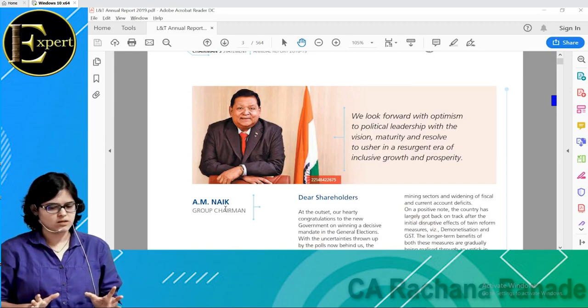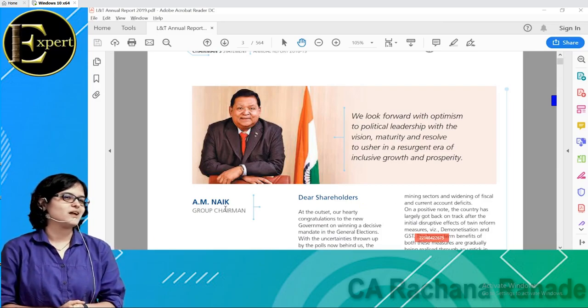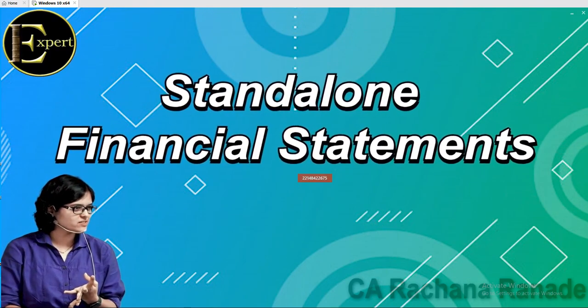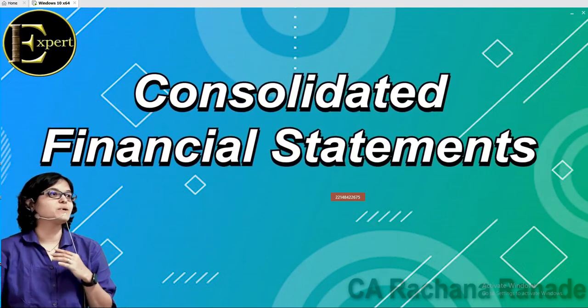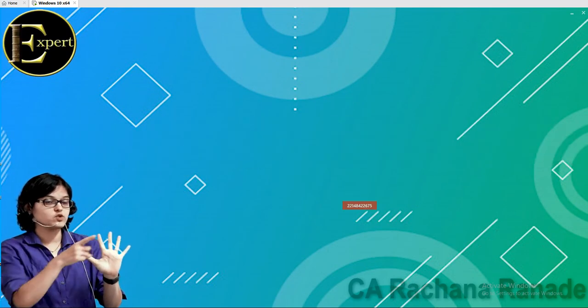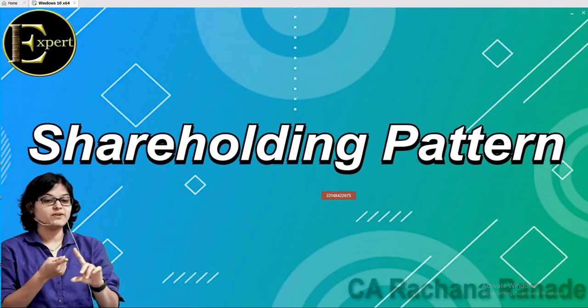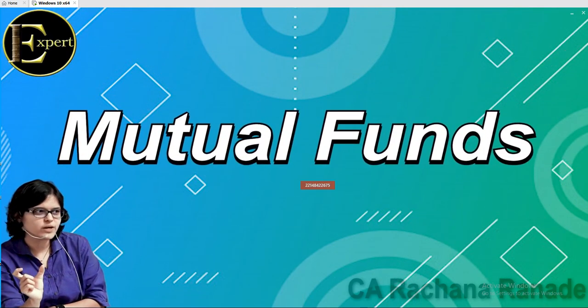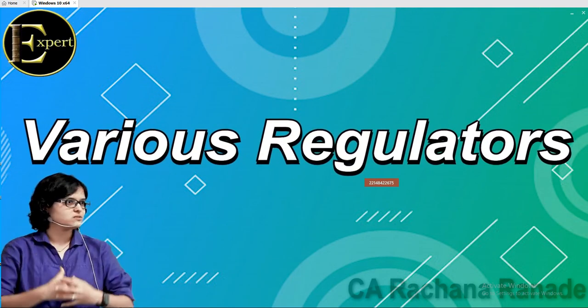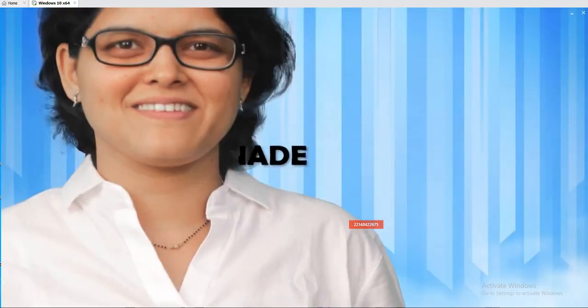This is okay. आज कितने concepts किए? Right from subsidiary, associate, standalone financial statements, consolidated financial statements, then the shareholding pattern. In shareholding, oh yes, we had also talked about joint ventures. Shareholding pattern mein we discussed mutual fund is not only a source of investment, but mutual fund is also an institution. We talked about the various regulators, right? All this discussion in one single day. Try to revise this and we'll come tomorrow with the homework also. Okay? See you.